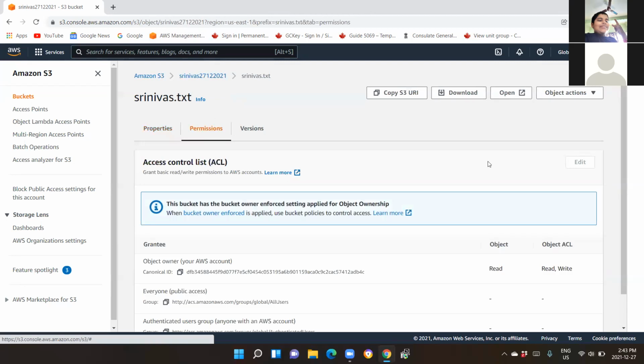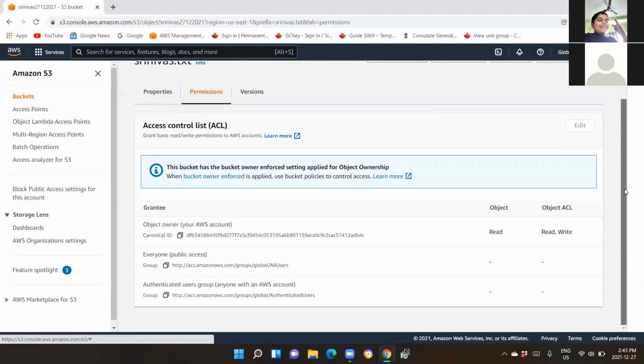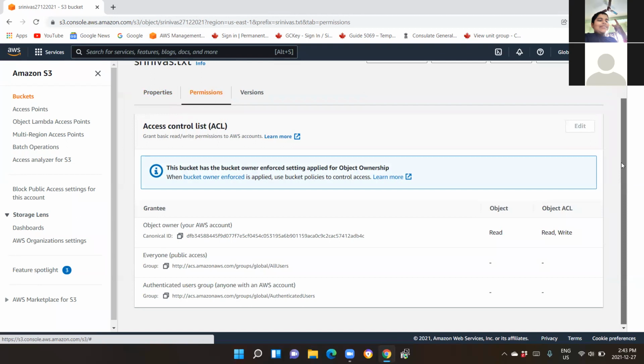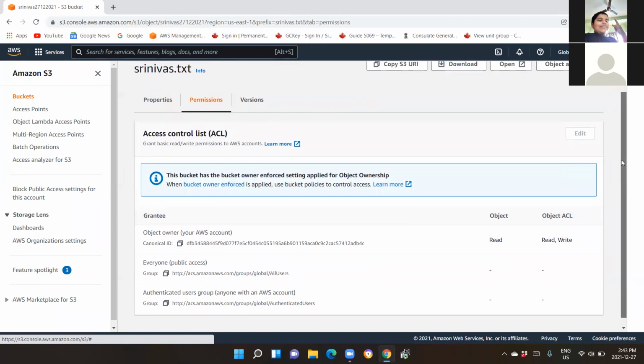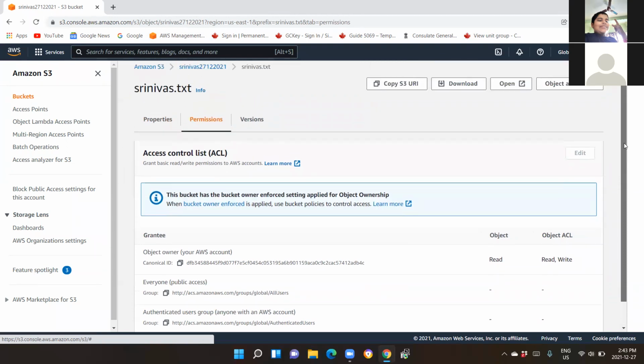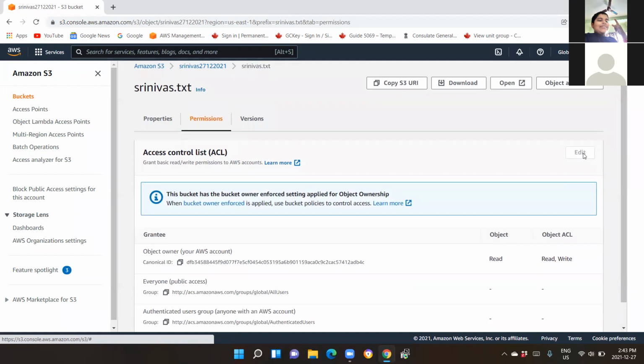Now this is your access control list permissions tab. First of all, we need to scroll down. There is nothing else. We have to give public access. So click on edit here. Oh, the edit option is grayed out. Yeah, grayed out. Okay, so this is a new feature they have given.